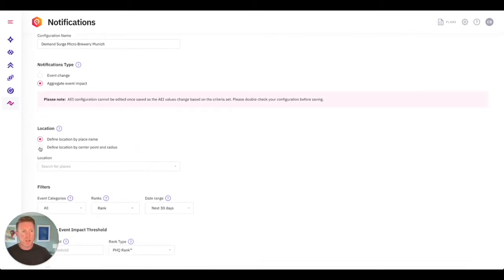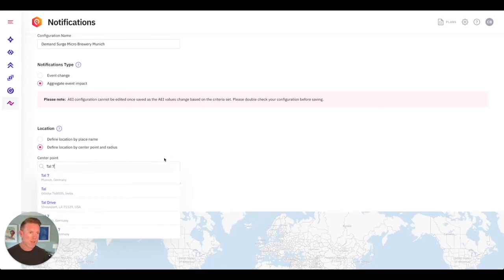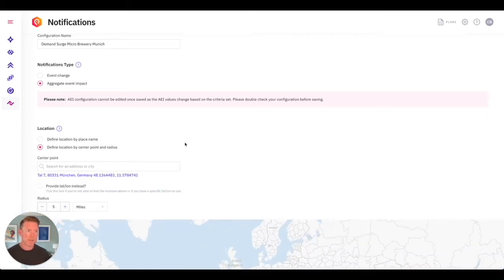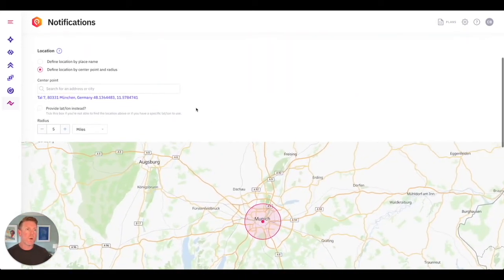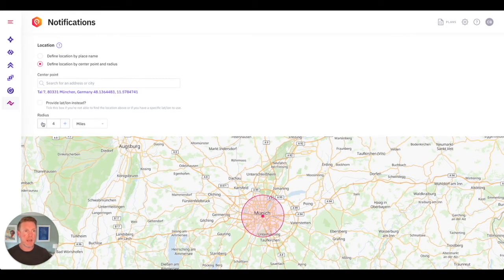What we're going to do is we're actually going to search on the address. So I know that it's at Tal 7. So that's going to bring up an address. That's the one I want to select. Now, do I want to go out 5 miles? Do I want to go out 2 miles? I think people are going to be willing to walk a little way to get one of the favorite beers there. So let's bring that down to, let's go 2 miles.